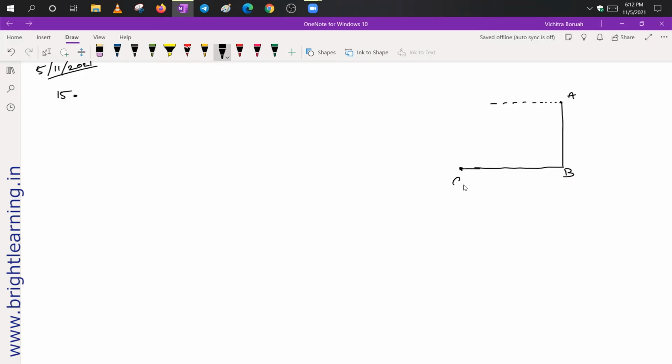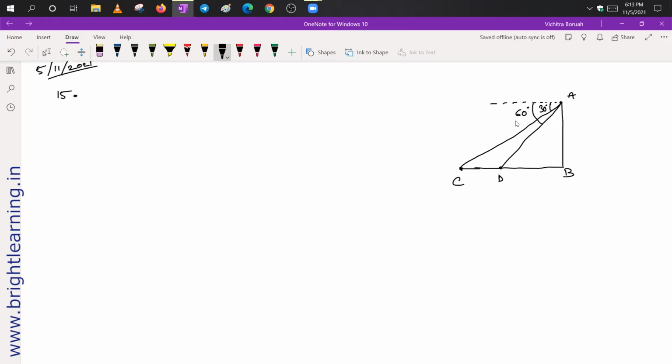This point is C, and suppose there is a car here. This car is moving towards this tower. After 6 seconds, the car reaches point D. Now, when the car was at point C, the angle of depression is given as 30 degrees. And when this car reaches point D, the angle of depression is 60 degrees.